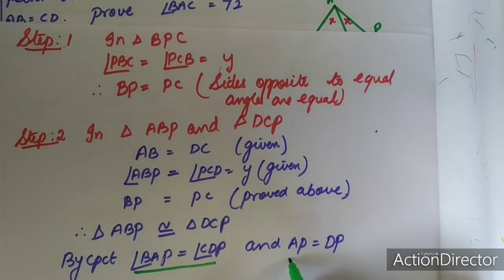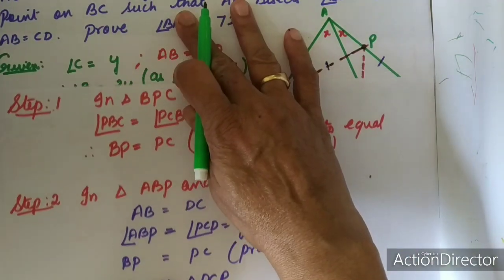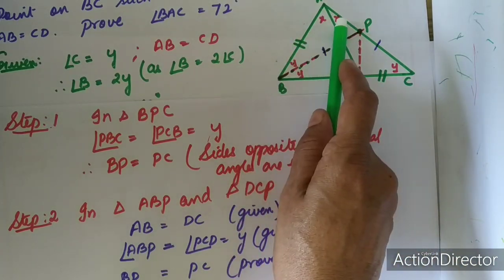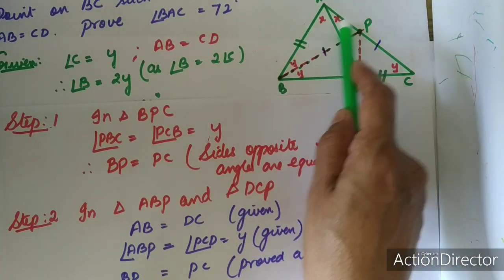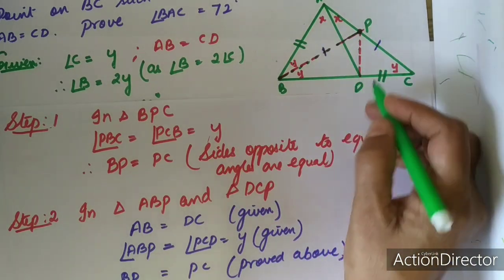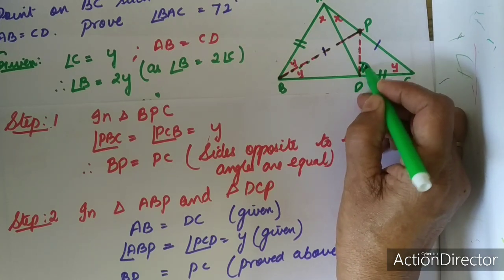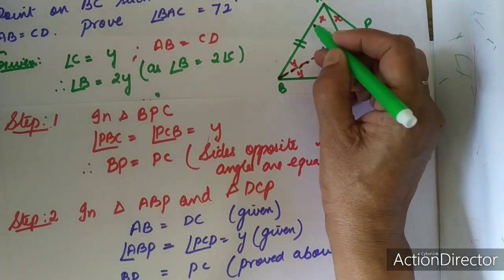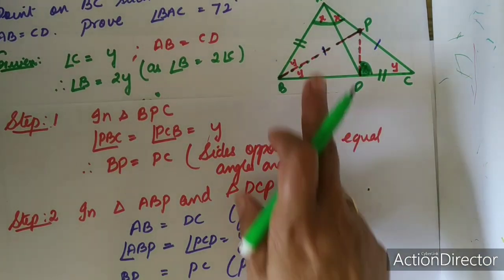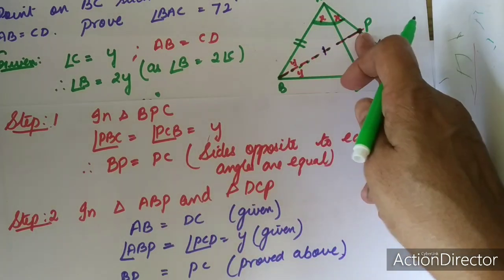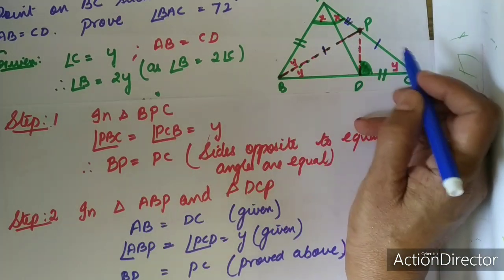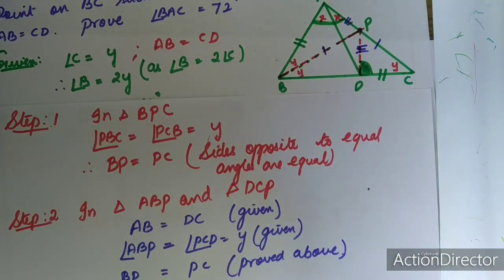By CPCT we are proving angle BAP. You can see in the figure, this whole angle BAP is 2x, is equal to angle CDP. These two angles we have proved by CPCT as equal over here, and also we have proved that AP is equal to DP. Again these two sides we have proved.